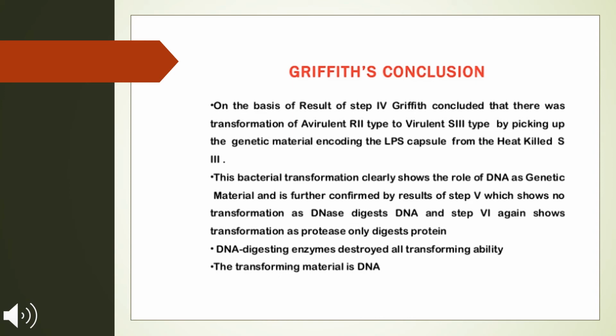That is the other part of his experiment, which you will come to know later on. And he concluded that the transforming material is DNA and not proteins. That is what you have to remember, Griffith's conclusion: the transforming material is DNA.